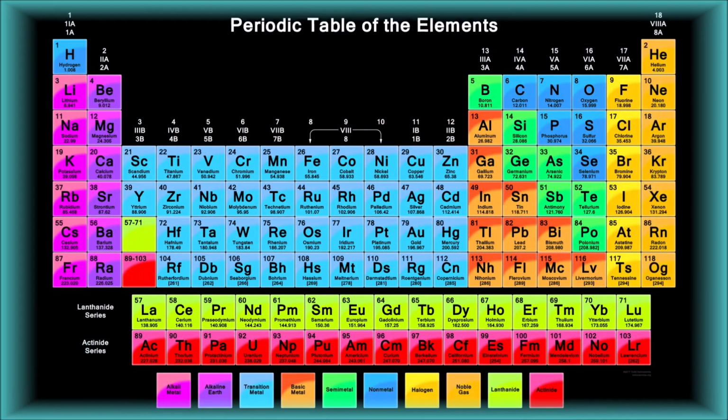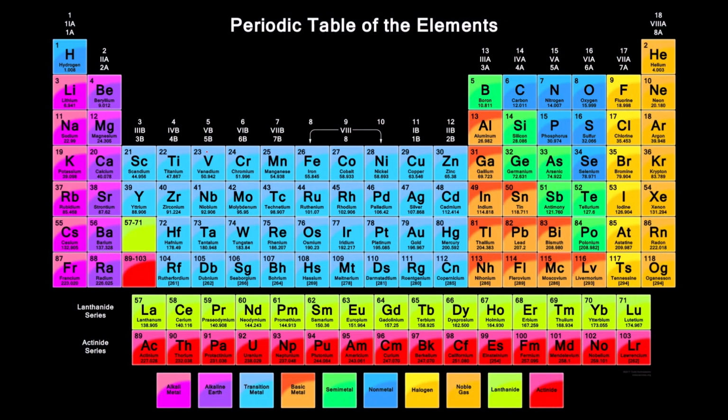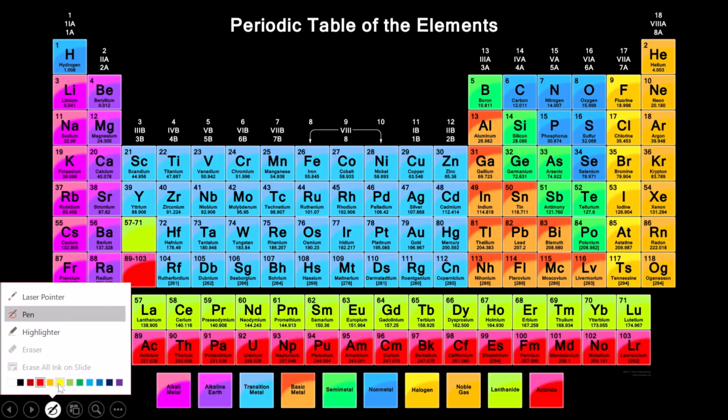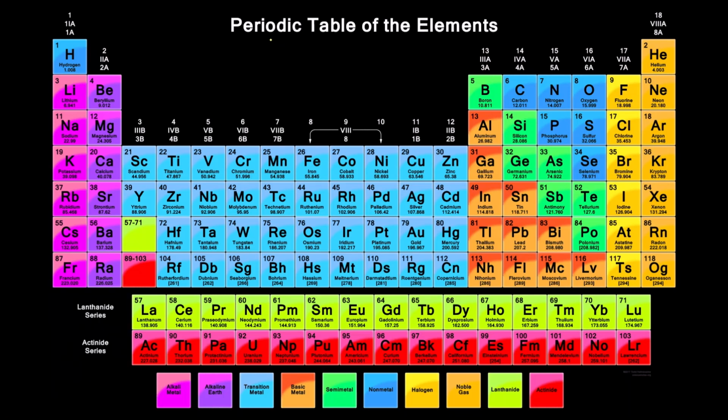Now let us try to understand what a periodic table looks like. I have skipped a lot of history, we can study that later. This is called a modern periodic table. This is the periodic table that we follow now. There were some versions of the periodic table that were discovered before this, which we can discuss later. So now let us try to understand this periodic table that we use now.